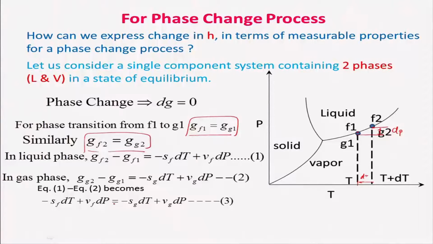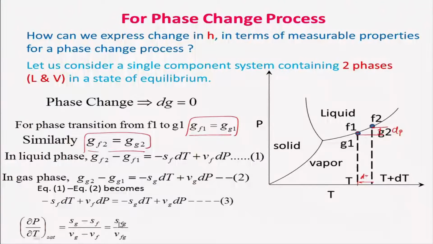If I can separate the coefficients of dp on one side and dt on the other side, then I can get dou p by dou t on the saturated condition, because this is a saturated condition, is equal to the change in entropy, that is Sg minus Sf, divided by Vg minus Vf.